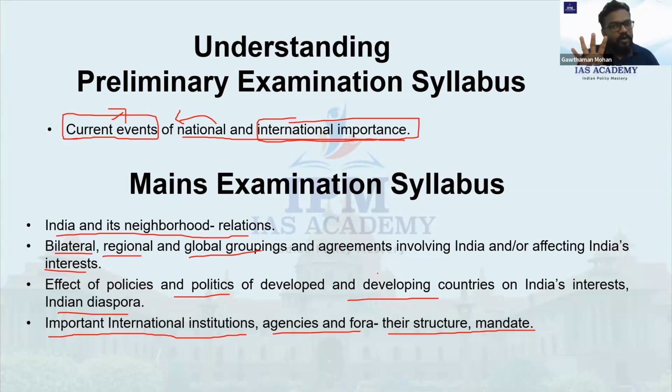So these are the four important things mentioned in the mains examination syllabus. But these are just the wordings. They are not clearly saying which institutions you need to study or focus on. So we are trying to understand that, we are trying to make notes from the current affairs perspective, and then we study about it.